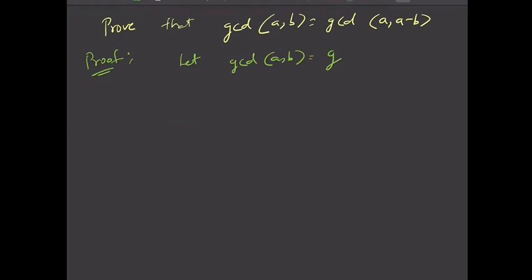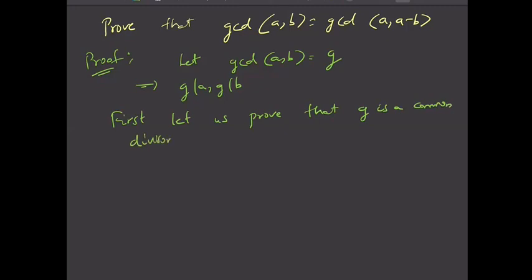Fine. So this means that G divides A and G divides B, right? And now first I will prove that G is also a common factor of A and A minus B. So first let us prove that G is a common divisor of A and A minus B, and afterwards we'll prove that this is the greatest common divisor of A and A minus B.